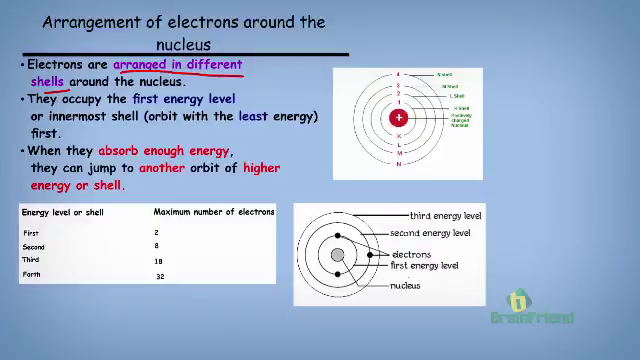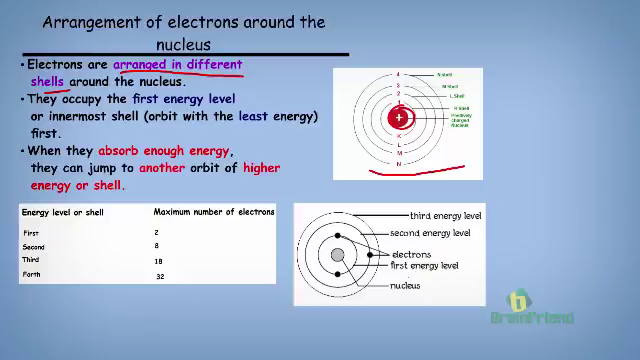Let us take a look at this image. Here is an image of an atom. And this represents the nucleus of the atom, which is positively charged. Now, immediately after this nucleus are rings around it known as what?